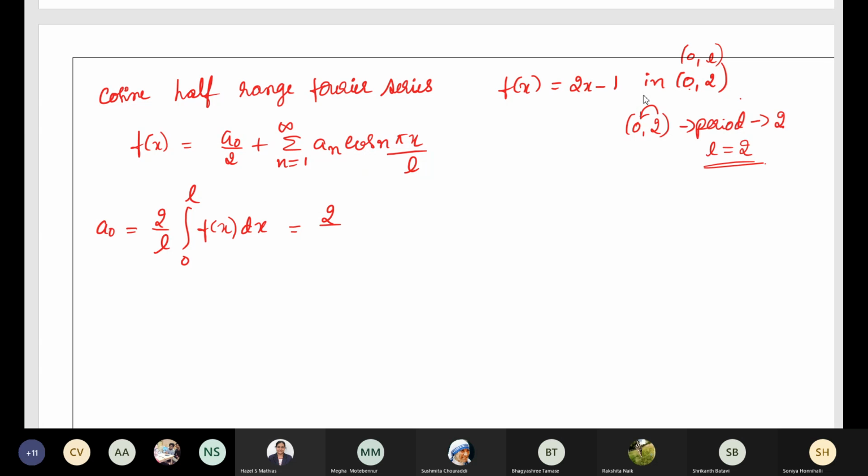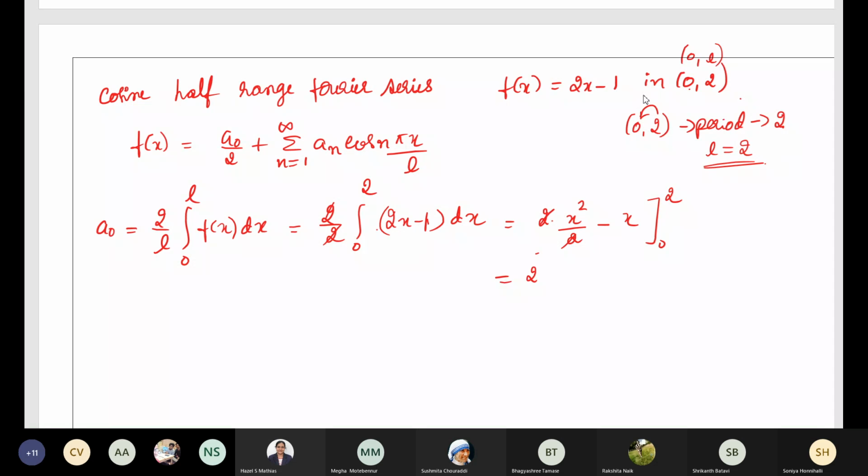So we will have 2 by 2 integral 0 to 2 f of x, which is 2x minus 1, into dx. This 2 gets cancelled. Integration of 2x is x square, and integration of 1 is x, and the limit varies from 0 to 2. So here 2 gets cancelled.